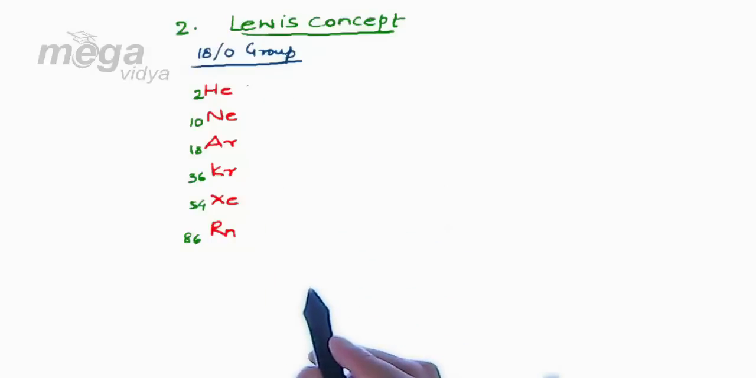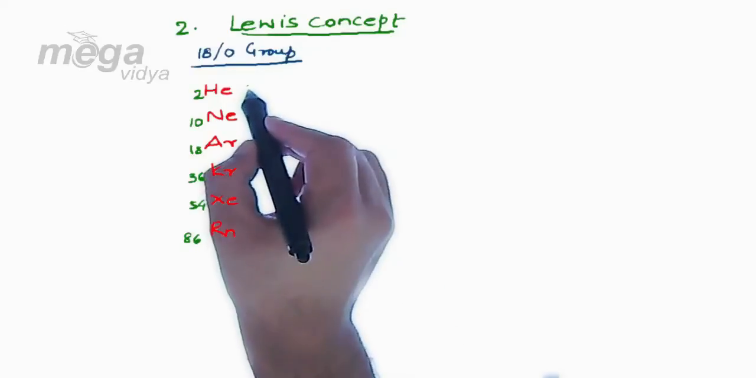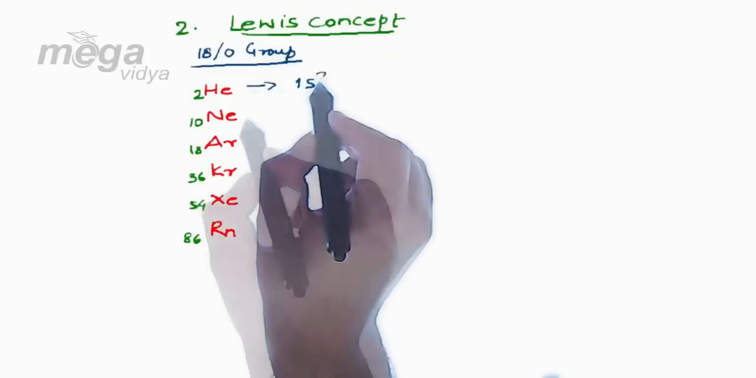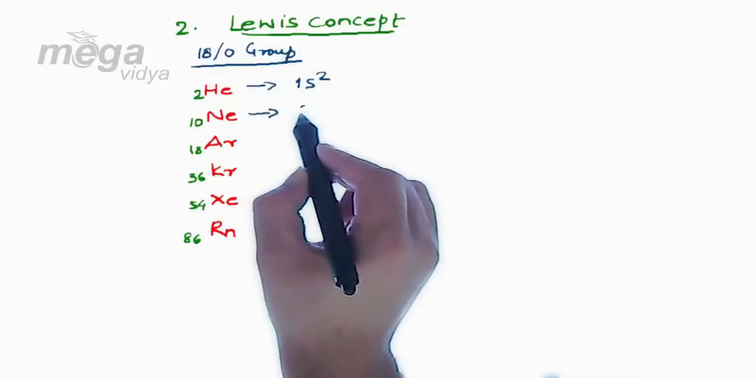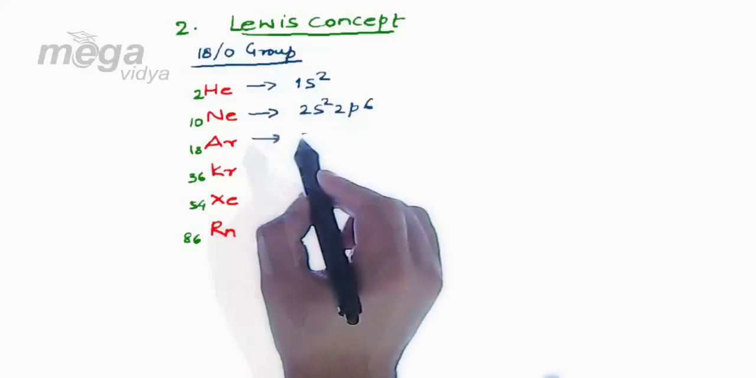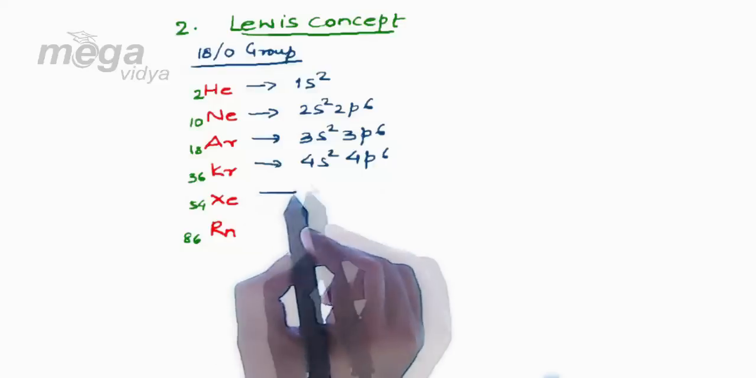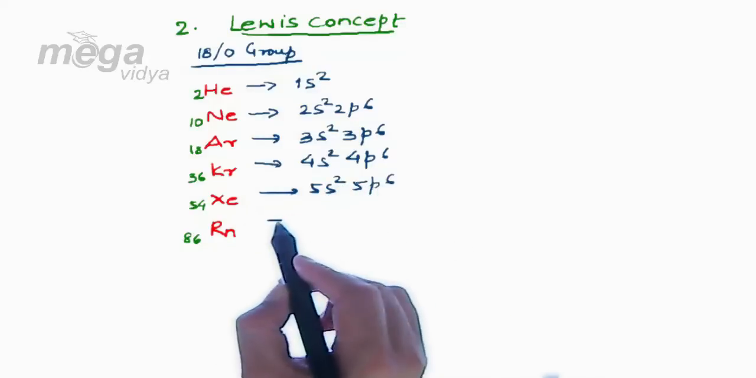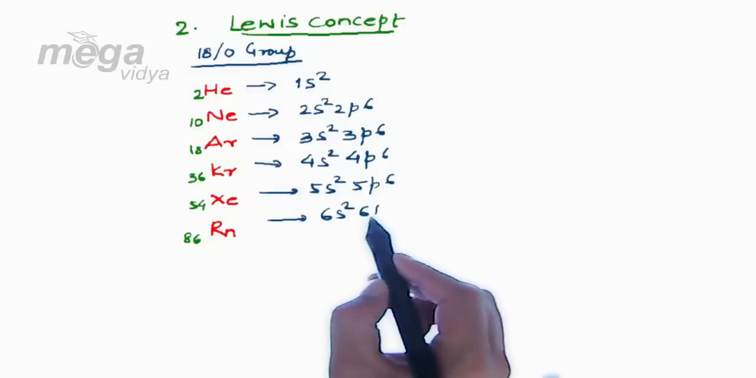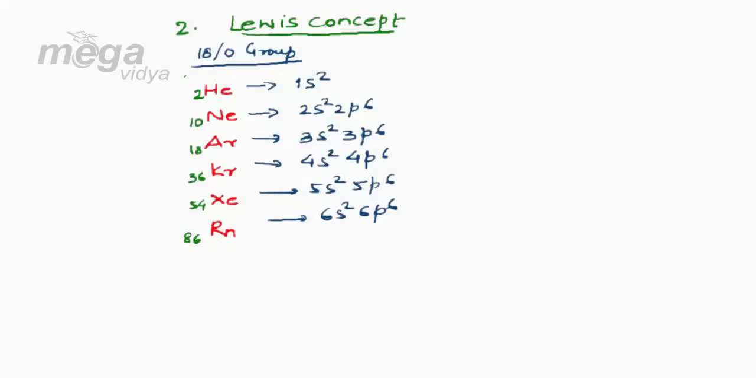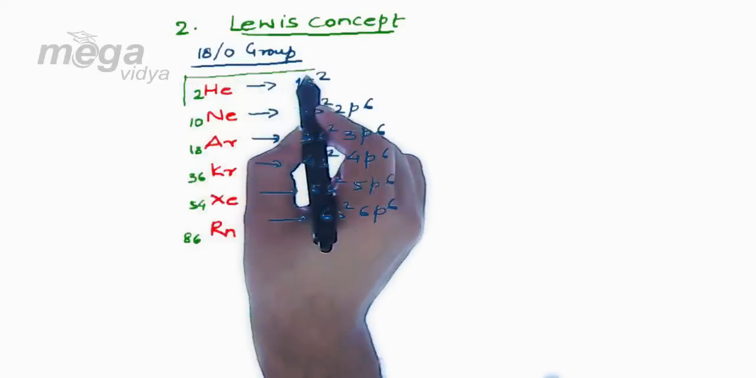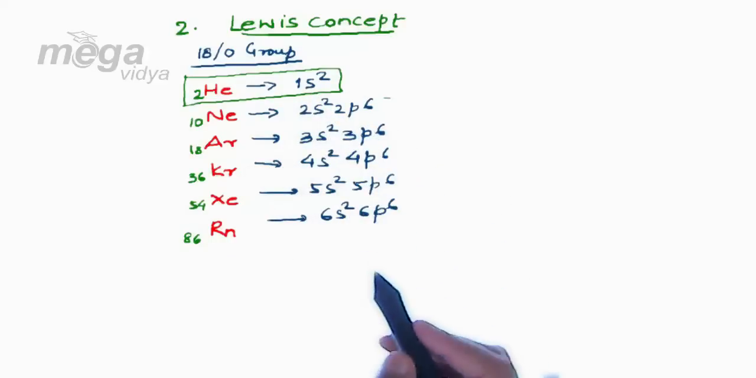Now let's observe their valence shell electronic configuration. For that we can refer to the method of electronic configuration in the chapter atomic structure. Helium has a configuration of 1s2. Neon has a valence shell configuration of 2s2, 2p6, argon 3s2, 3p6, krypton 4s2, 4p6, xenon 5s2, 5p6 and radon 6s2, 6p6.